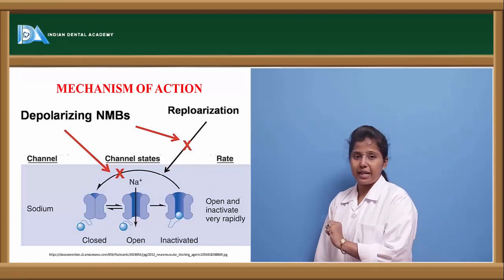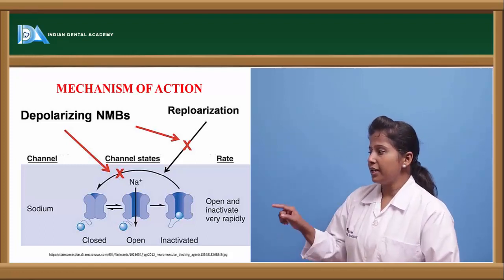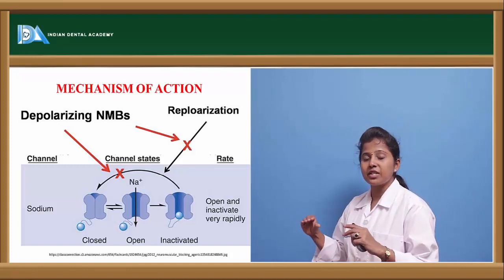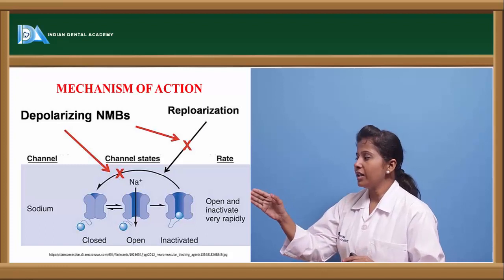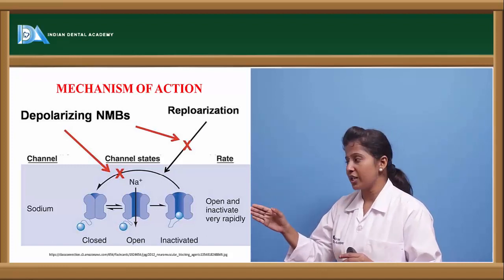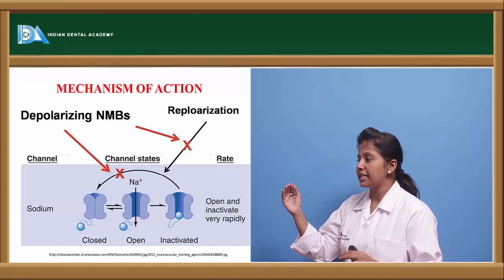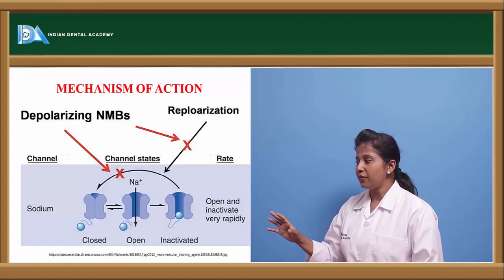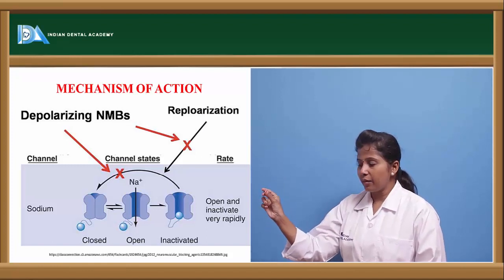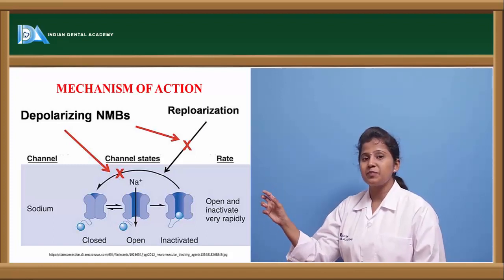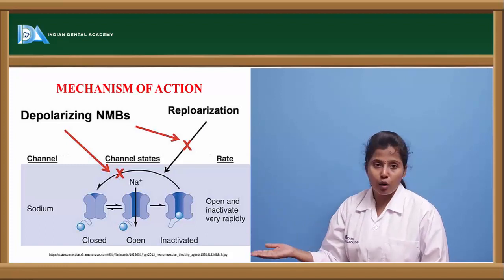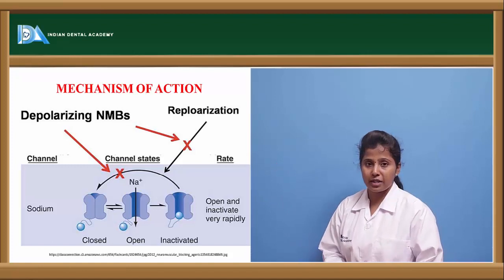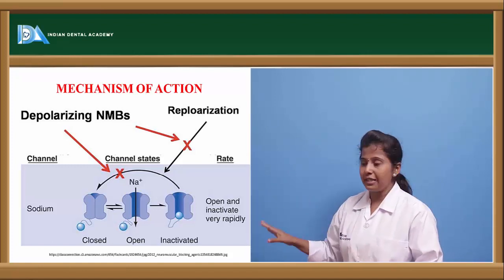So here we can see the mechanism of action. The nicotinic receptors at the neuromuscular junction are ion channel based. An ion channel receptor undergoes three stages: inactive form, active form and closed form. If it is in inactive form, the clamp which is present in the ion channel is closed. When it is closed, it won't allow the entry of ions to pass through it. That is the reason it stays in inactive form.